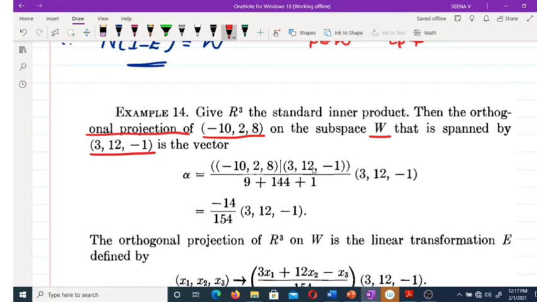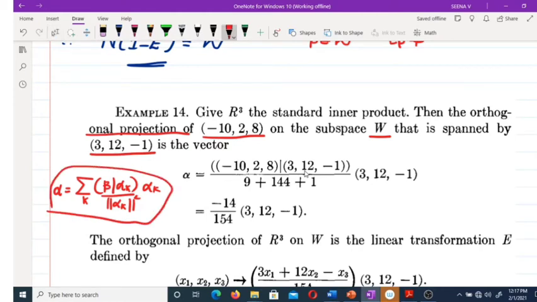Just to recall the theorem: if W is spanned by alpha 1, alpha 2, up to alpha k, then the orthogonal projection of beta is the sum of the inner product of beta and alpha k divided by the norm of alpha k squared, times alpha k.